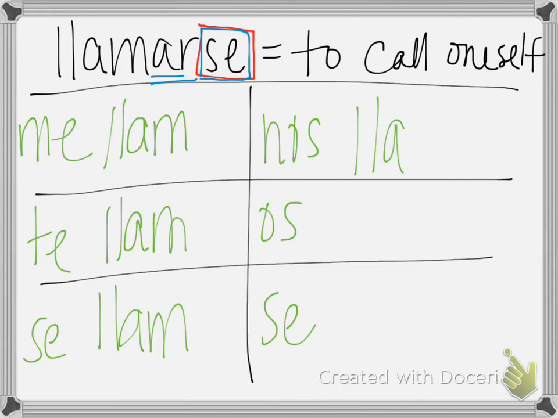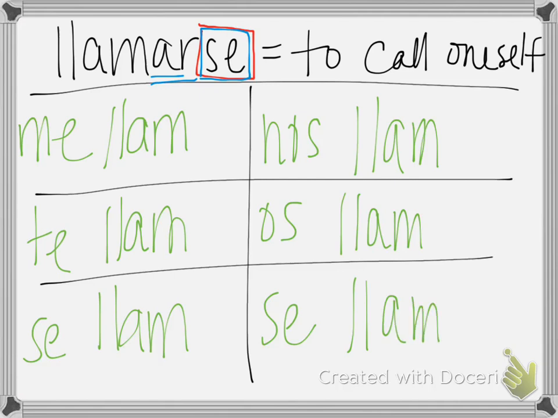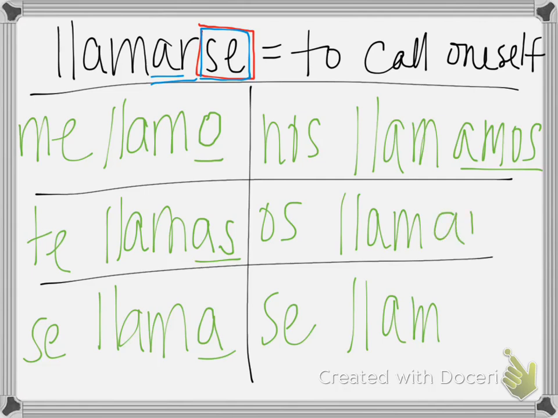So just regular present tense verb conjugations for this example. Cool thing about any verb now that you know, you can use it in any tense. You don't just have to use it in the present tense. We could use it in the imperfecto, the pretérito for some of the verbs. So we have me llamo, te llamas, se llama, nos llamamos, os llamáis, and se llaman. Pause it if you need more time.